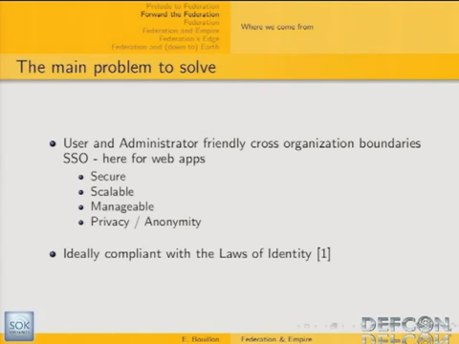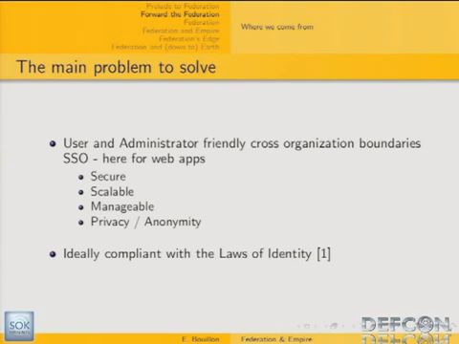Maybe some of you still have in mind Sun Yellow Pages and the NIS system, for instance. That was very interesting from an administrator point of view, but maybe not that interesting from a security point of view. But today, this problem has been solved by more robust protocols like Kerberos, for instance.